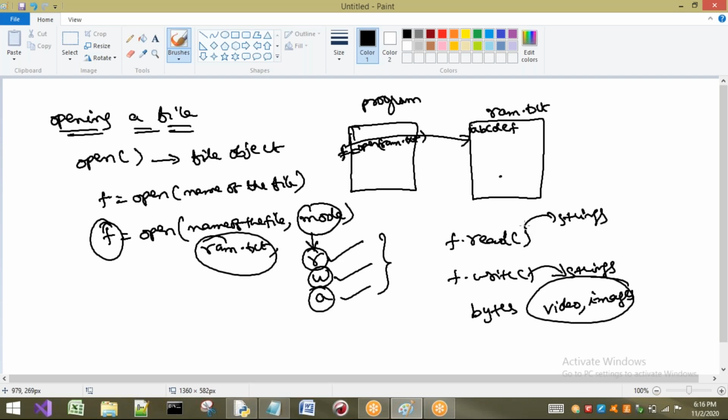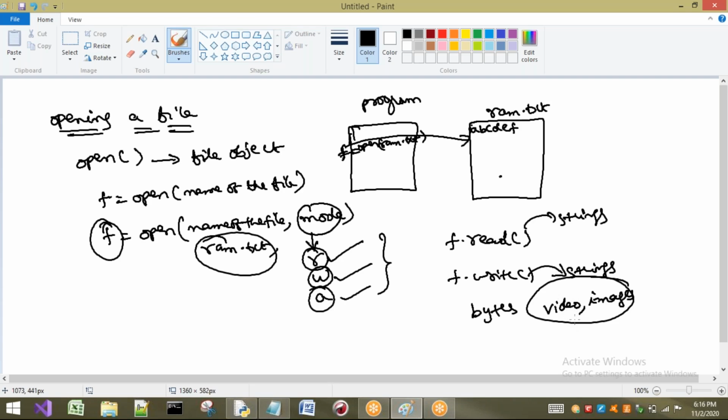In binary mode, anything you write is written in the form of bytes only. We use binary files with images, executable files, videos, and other files related to binaries.